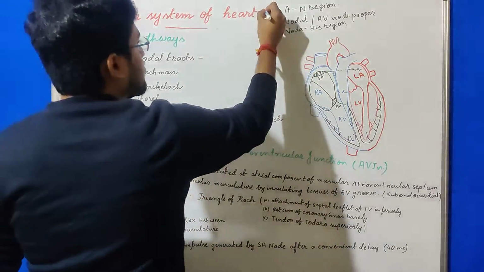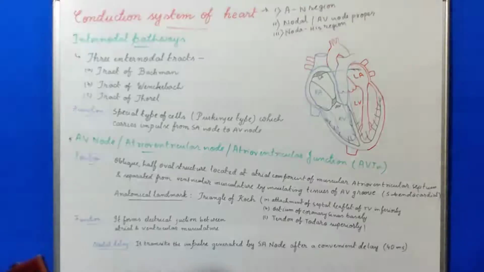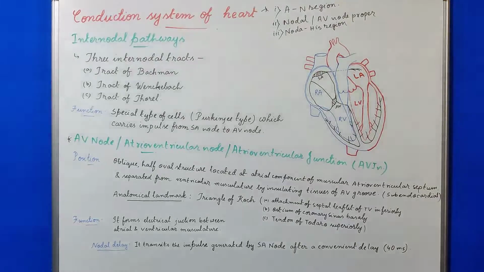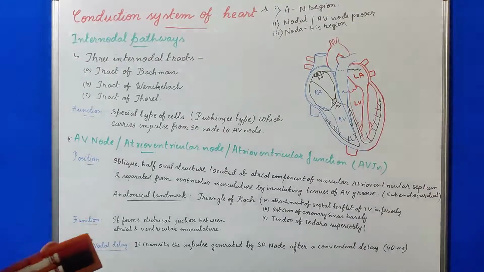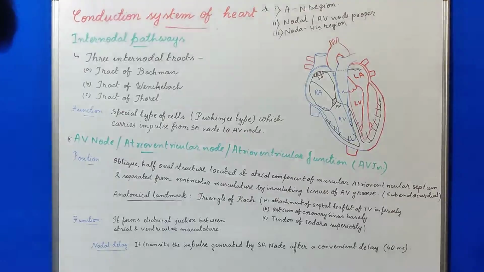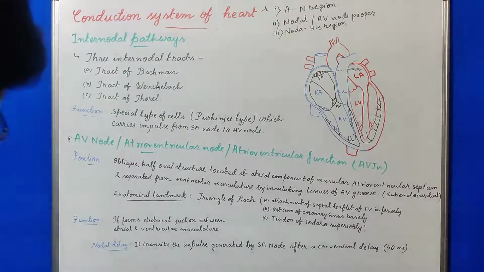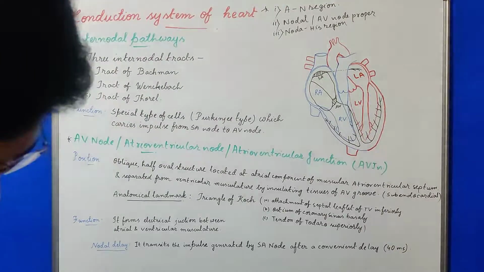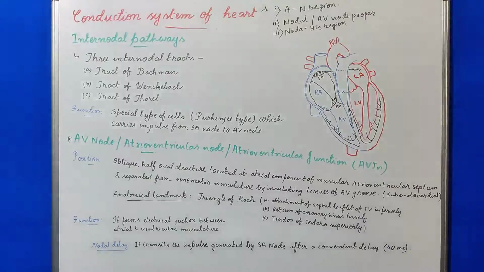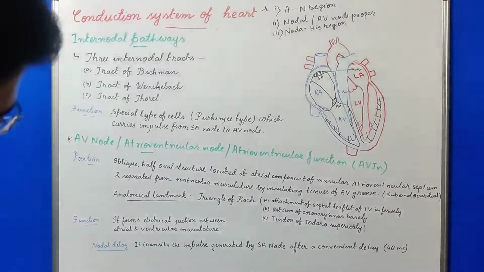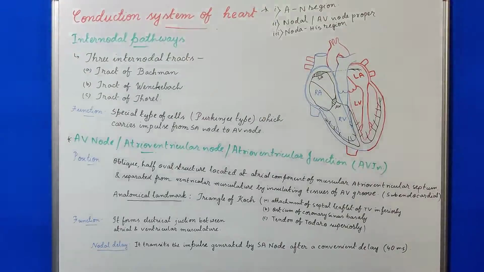So these are the three parts of the AV node. First, the atrio-nodal region, where the internodal tracts connect with the AV node or AV junction. Next is the nodal region, or AV node proper, and the third one is the nodal His region, from where the bundle of His arises.